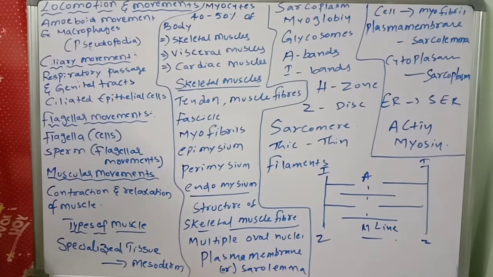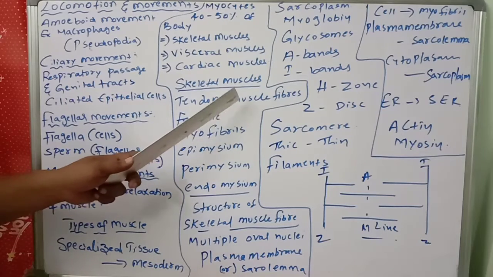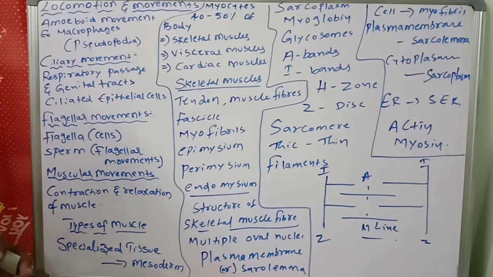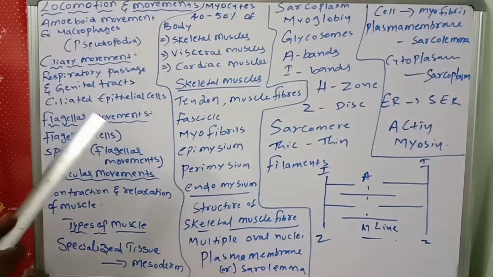Each muscle is made up of a bundle of muscle fibers. What do you call the bundle of muscle fibers? Called fascicle, myofibrils.